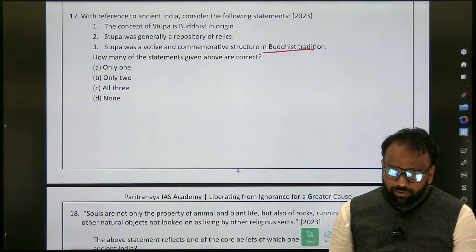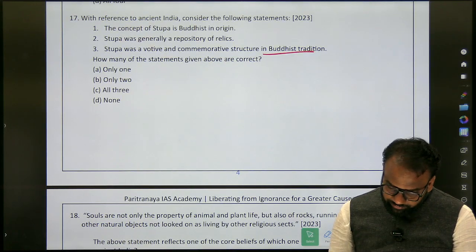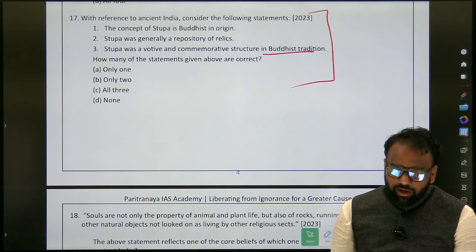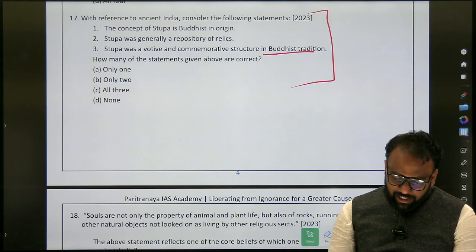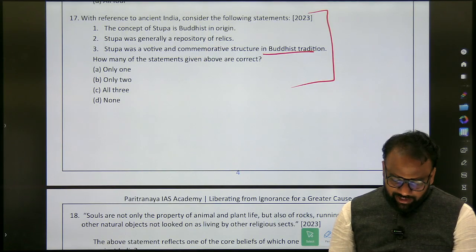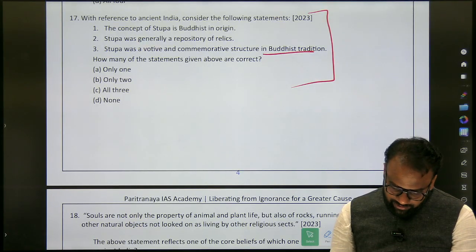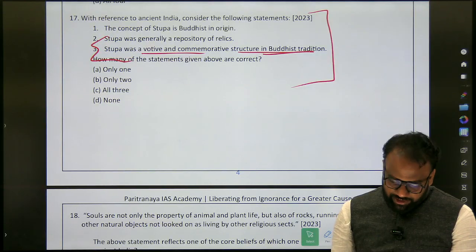What's the answer? Only one or only two? Only two is there? Okay. In such kinds of options, which are the two options? This will be very challenging. Here we'll be able to identify, but in some other cases it will be difficult because we don't have options like 1 and 2, 1 and 3. It can be either 1 and 2, or 1 and 3, or 2 and 3. So stupa was a votive and commemorative structure in Buddhist tradition.